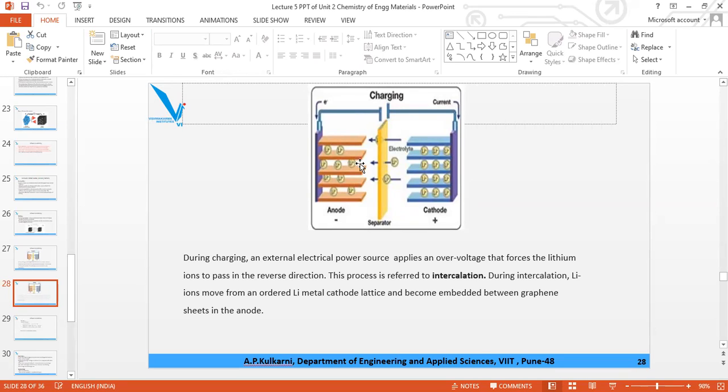The flow of electrons, the flow of lithium ions, may be given in the diagram. You will be asked whether it is deintercalation or intercalation. A subjective question may be there: what is shown in the following diagram? Battery. You have to answer that subjective question in which choices are not given, but you have to put one appropriate word there: deintercalation for discharge, or intercalation for charge. Prepare the diagram from that point of view.